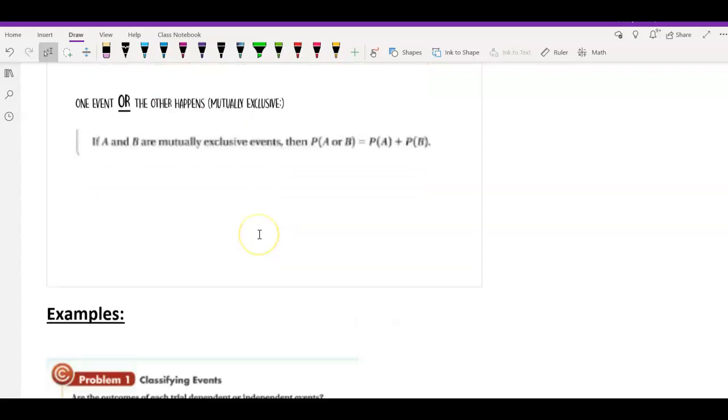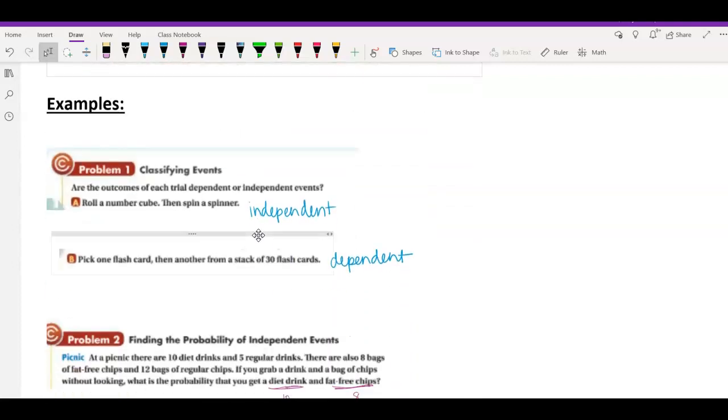Okay, let's talk about independent versus dependent. So here's our first set of problems, and we just have to decide if they're independent or dependent. So roll a number cube, spin a spinner. Do those two things affect each other? Absolutely not. Therefore, they are independent. But if you pick a flashcard and then another flashcard, when you remove that first flashcard, you now have one less flashcard than you did before. In this case, now we have 29 cards. So those are dependent events.